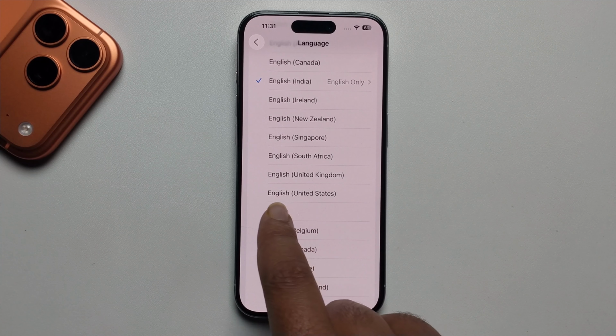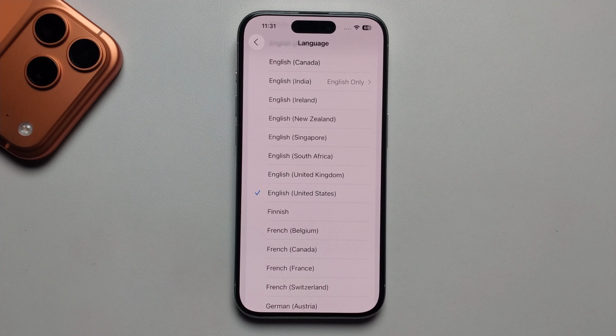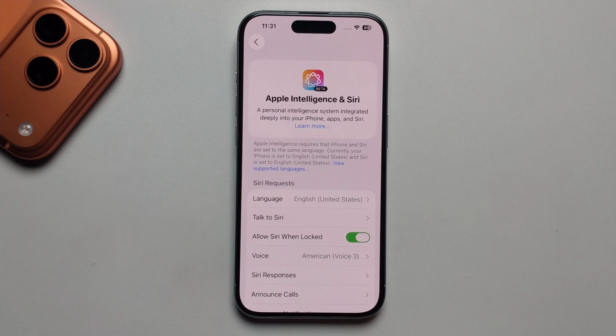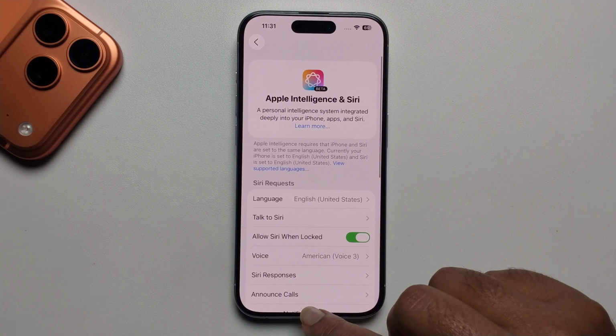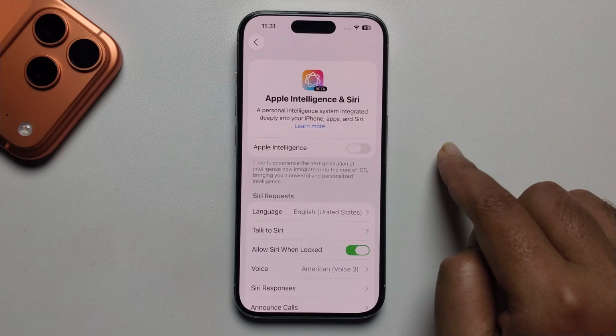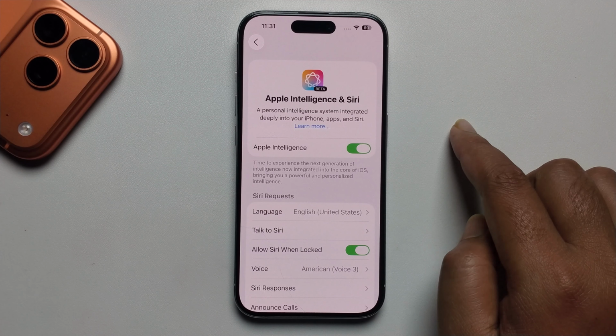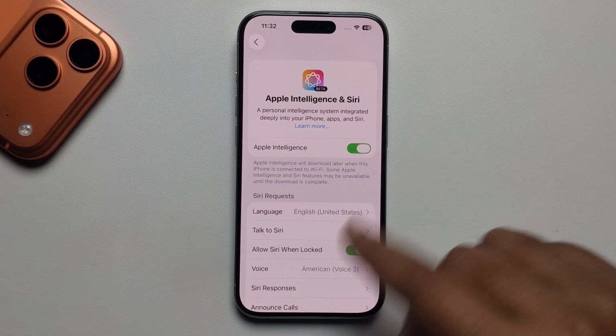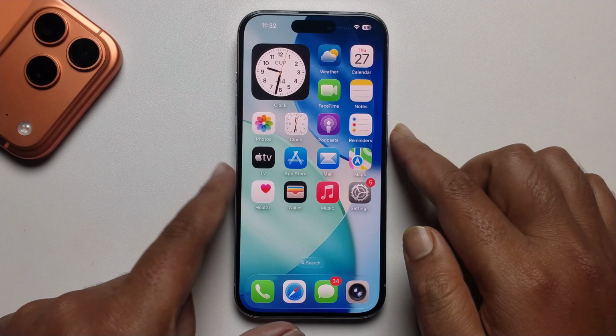Okay, I'm just selecting this. Okay, go back, and finally I get the enable option. Just press on it and easily set up Apple Intelligence and Siri, and I can easily use this.